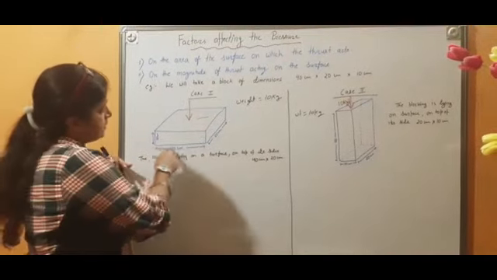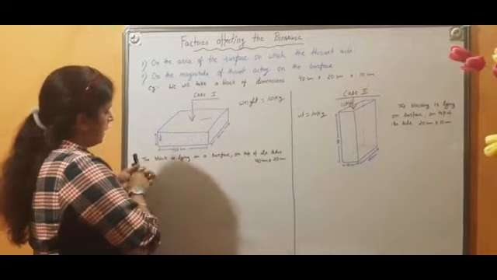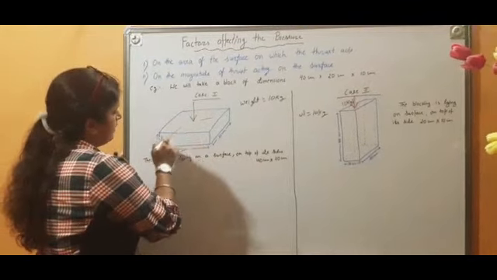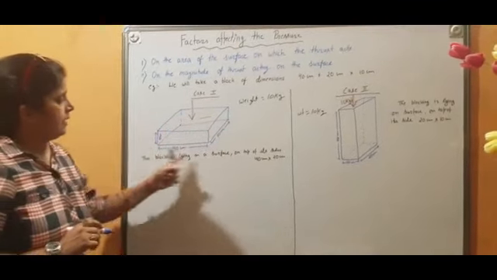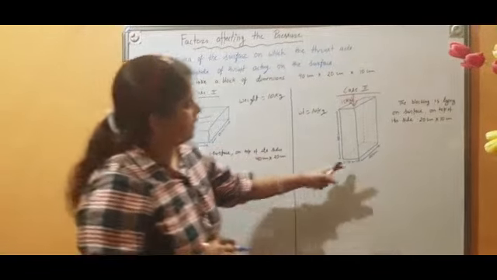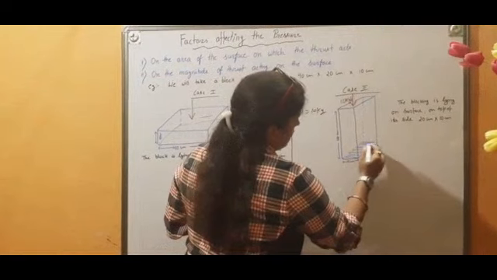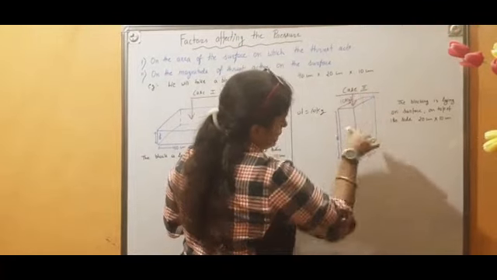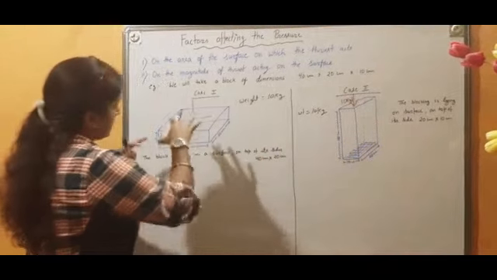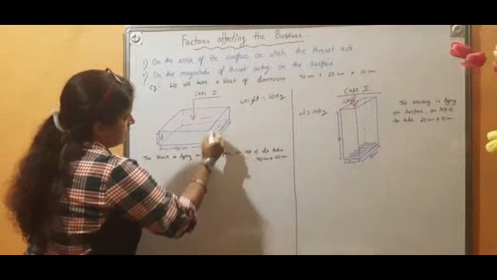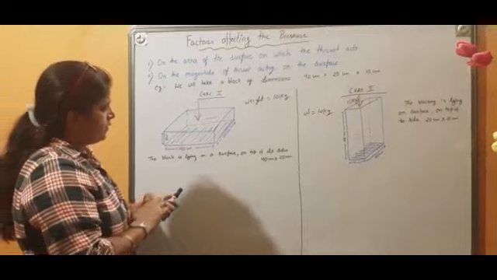In the first case, it is kept in this way. It means what is the area? This is the area 40 into 20, because this is the area of the base and the base is of rectangle shape. So area will be length into breadth, right? Similarly here, because on this area only the thrust is working. In this case, the weight of this block is working on this area, and the same weight is applying here and the area is this one, that lower piece.